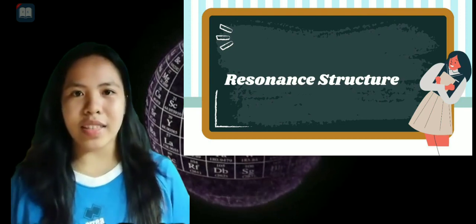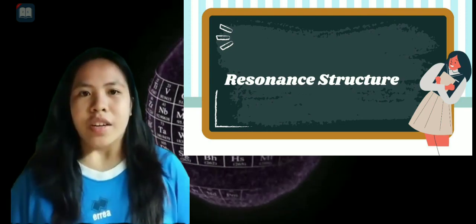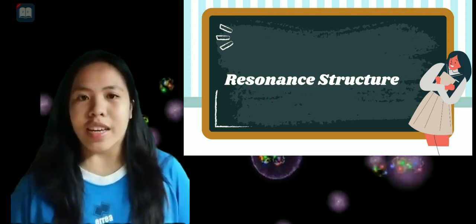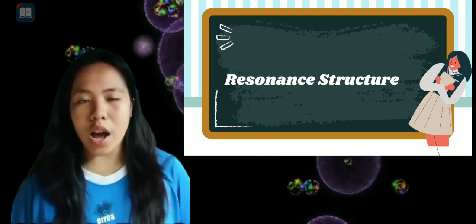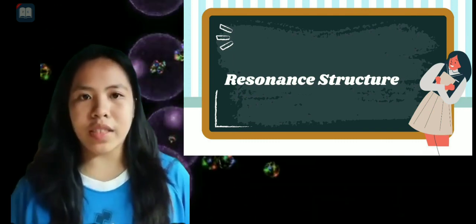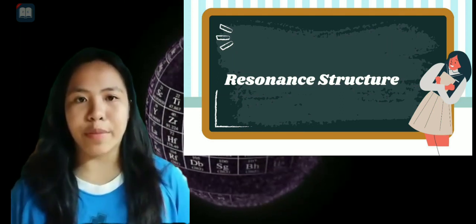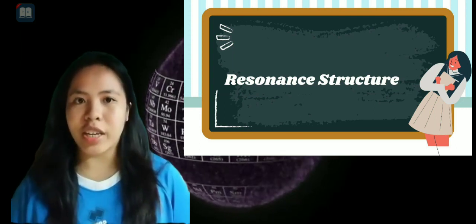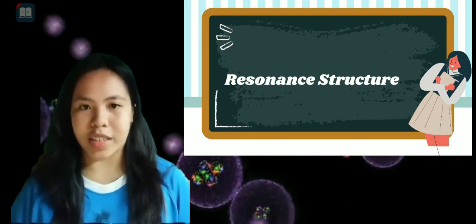Now, we will discuss the resonance structure. So, what are resonance structures? Resonance structures are used when a single Lewis structure cannot fully describe the bonding. The combination of possible resonance structures is defined as a resonance hybrid, which represents the overall delocalization of electrons within the molecule.